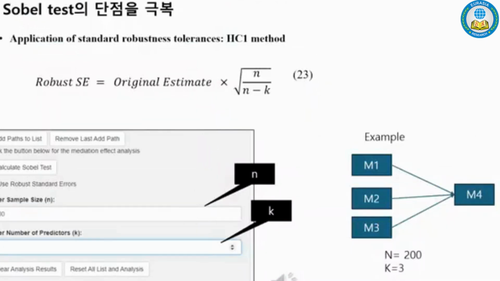Next is the application of HC1 robust standard errors to complement the shortcomings of the Sobel test. As you know, I mentioned the issues in the Sobel test regarding the lack of normal distribution and heteroscedasticity. By applying this, the robust standard errors make it similar to actual bootstrapping. Contrary to concerns, when we applied it in practice, we were satisfied with the results. The formula is equation 23, where n is the sample size and k is the number of predictor variables. For example, if the regression coefficients connected to M4 are M1, M2, and M3, then you would input k equals 3.